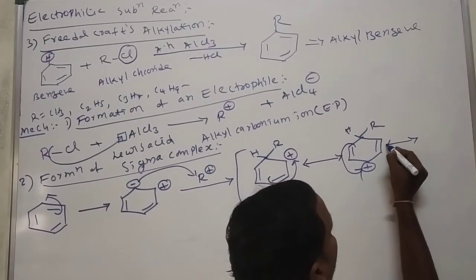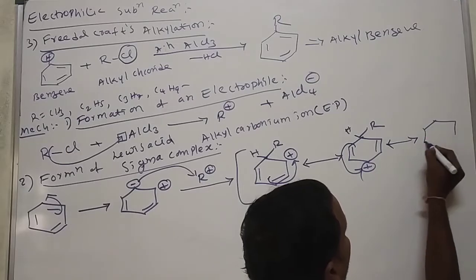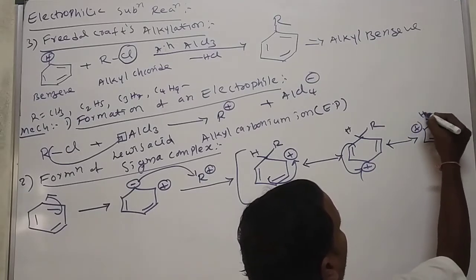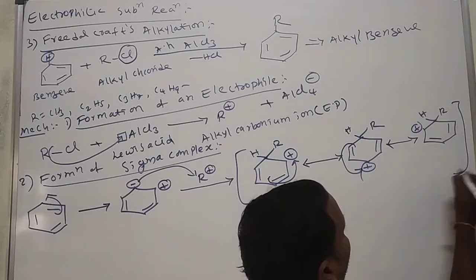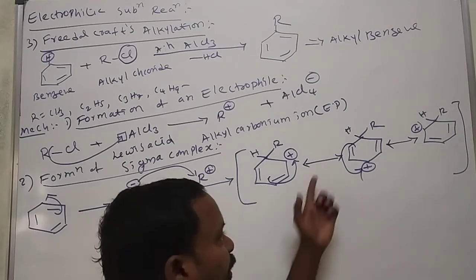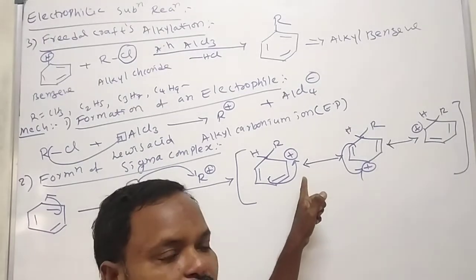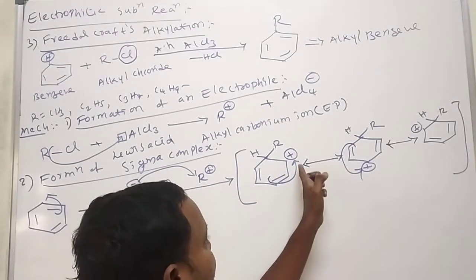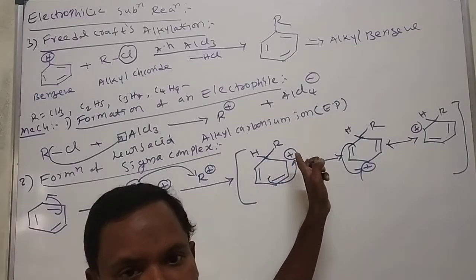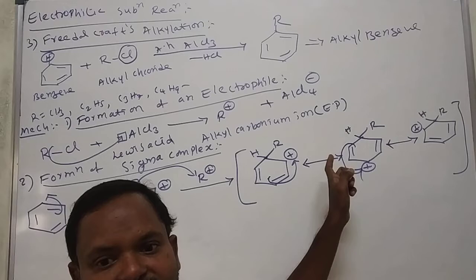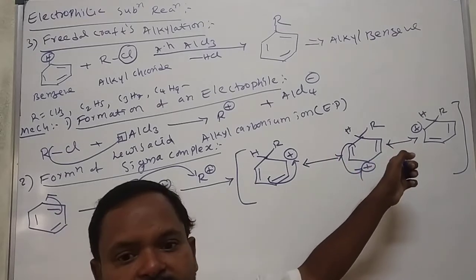What happened here? Here positive charge, here H, here R. Already all are transferred; these are the pi electrons. This transfer we call delocalization of pi electrons. Here also pi electron transfer.